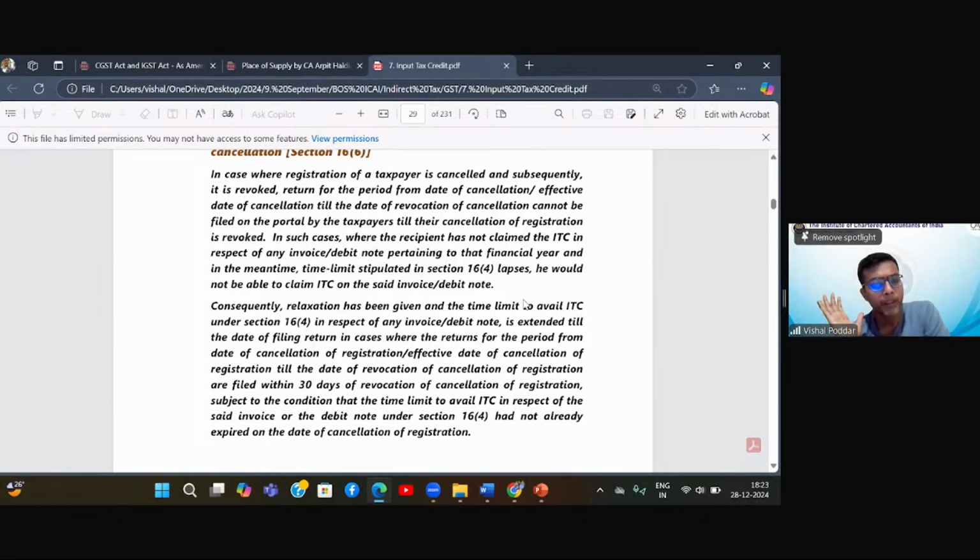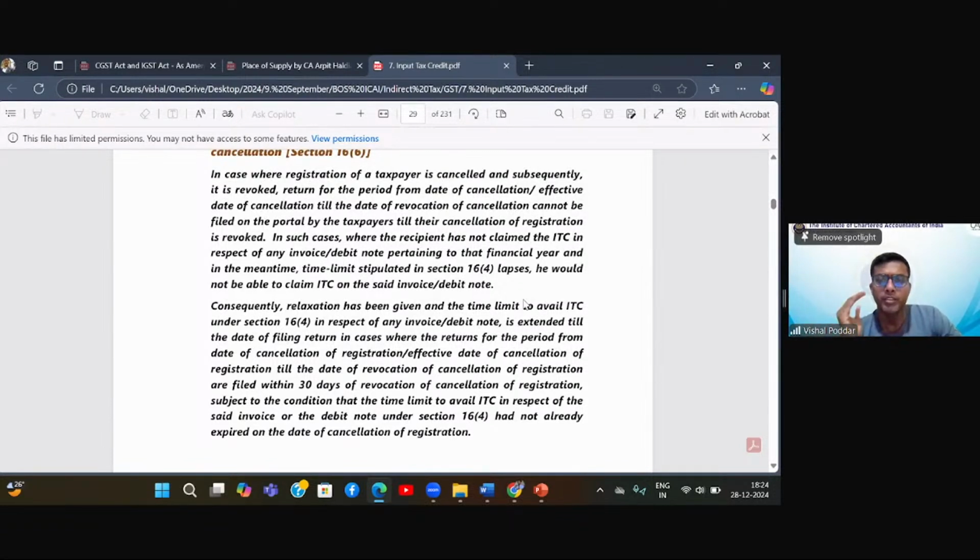Understood? Correct. Now, let us say in March, because there was some doubt about your eligibility, or you had not paid a few months' taxes, under section 29, the officer suo moto decided to cancel your registration. Either he cancelled or for the time being suspended your registration.